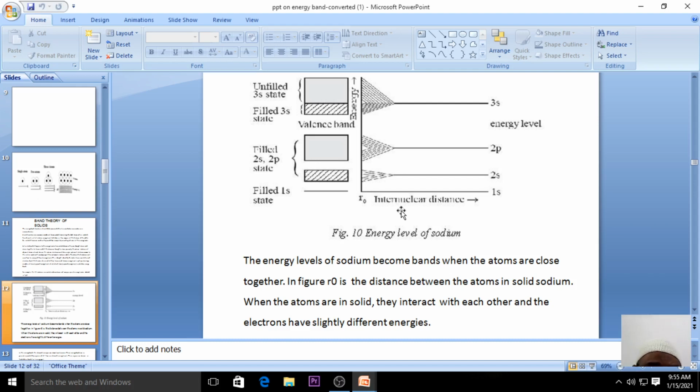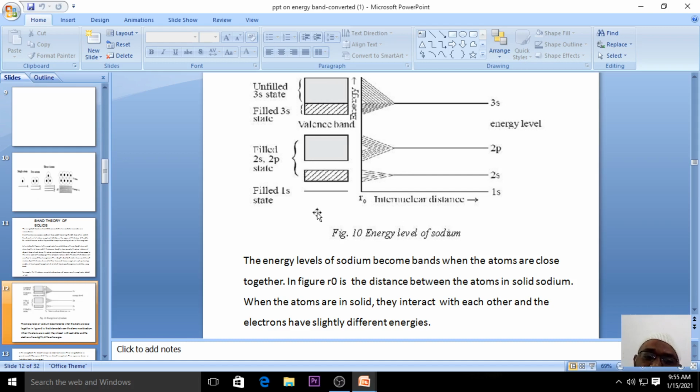You can see that 1s is completely filled, 2s and 2p are filled, and the 3s state is unfilled. Only one electron is there, so that is called an unfilled state in the case of sodium.